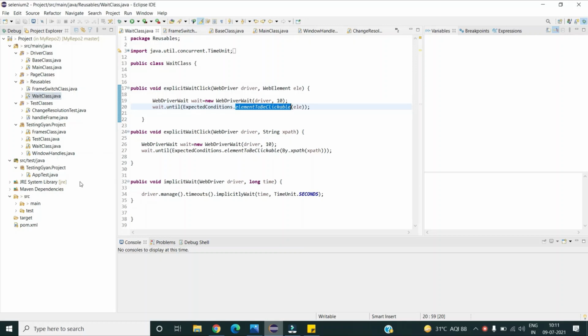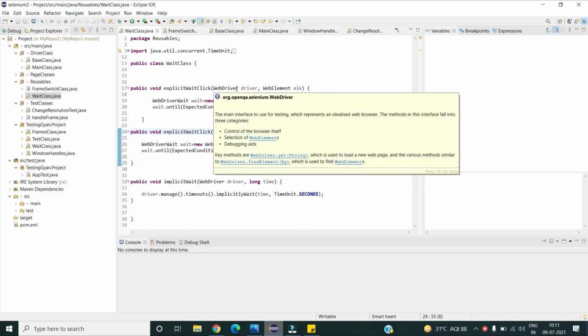So this is my automation project, and in my project I have this wait class which is a reusable class, and in this wait class I have an overloaded method which is explicit wait click. In one method I am passing the web element argument type, and in another I am passing string as the argument type, and based on my requirement I can call this method in my project wherever required.